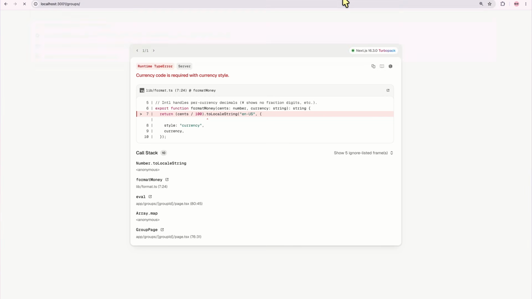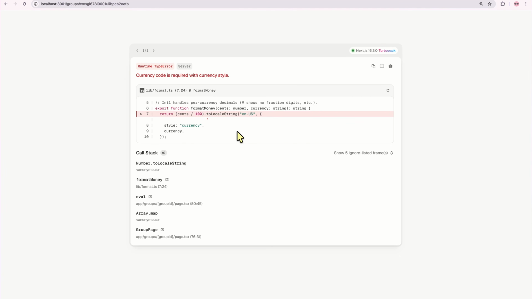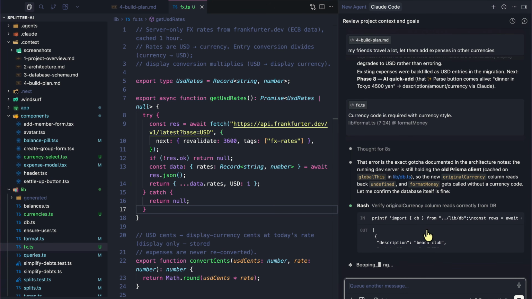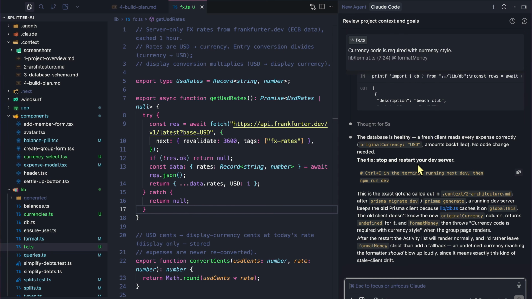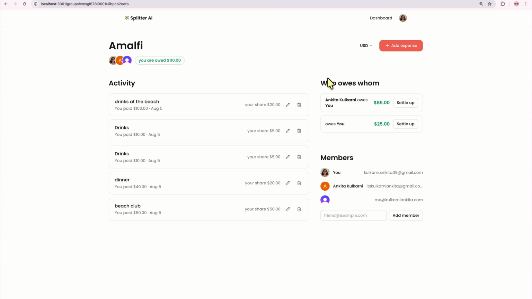We just go to groups, I guess dashboard, go here. It still has the issue. So currency code is required, so we just need to update it. This error is the exact gotcha documented in the architecture notes. The dev server is still holding the old Prisma client, so the new one doesn't exist. So what we need to do is stop and restart the dev server. Let's just stop the server, restart it, and there we go.